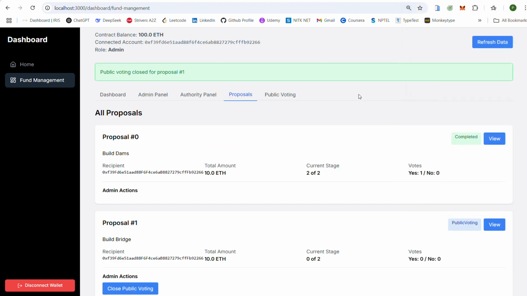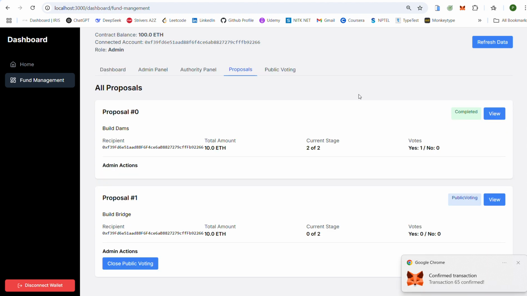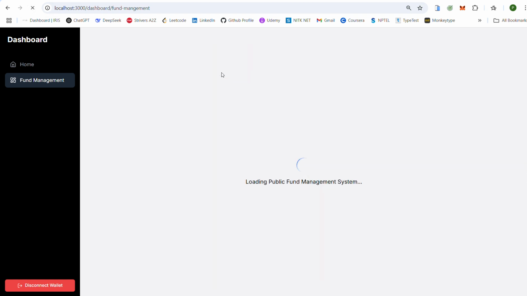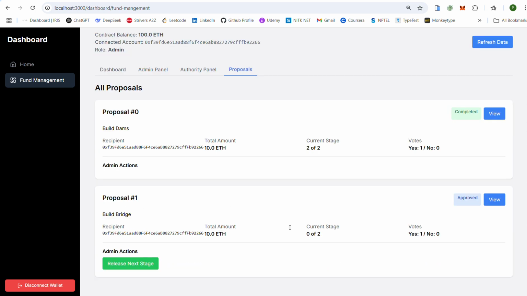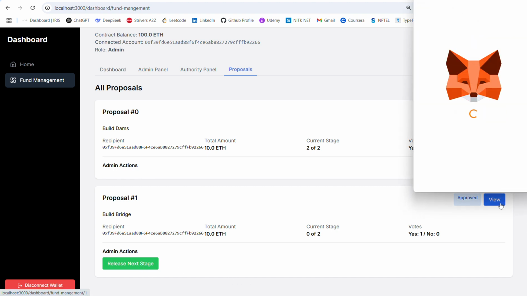As soon as this public voting is closed, no further votes will be accepted from the public users. And once the public views create a majority, this project will automatically be approved. You can see that this project Build Bridge is now approved. Once this is approved, the admin has to release the first stage amount.